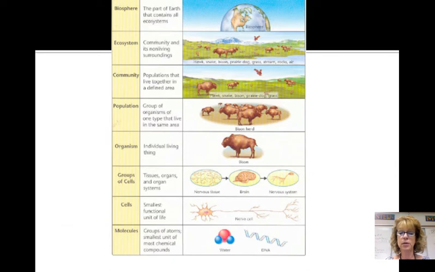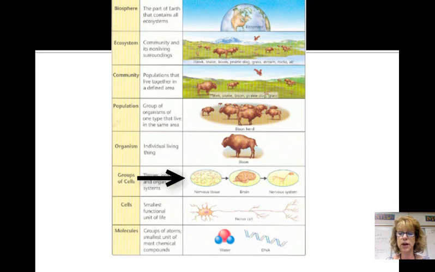An organelle is one of several formed bodies with specialized functions inside a cell. An example would be a chloroplast, a ribosome, or a mitochondria. The cell is the smallest unit of life. It has all of the characteristics of life. Example, a leaf cell, a fat cell, a brain cell.